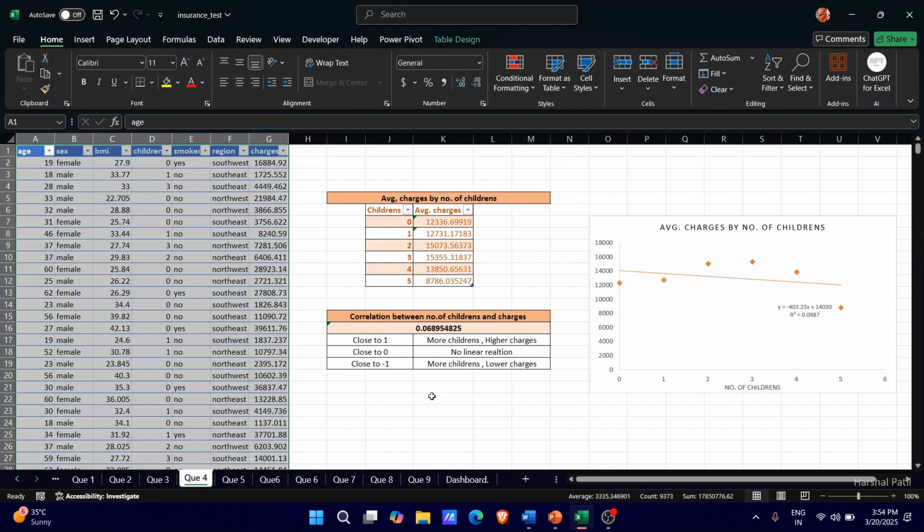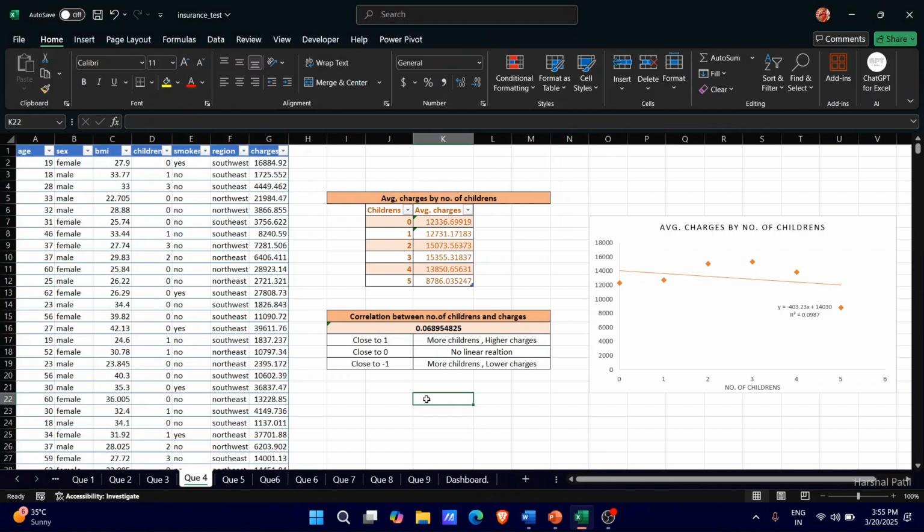So for the fourth one, we created this table where we compare the average medical charges with the number of children they had. For that, using the average function again, we calculate the average charges by the dependents, or the children they have, and we compare the medical cost using the correlation function.